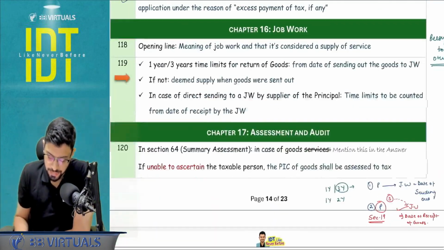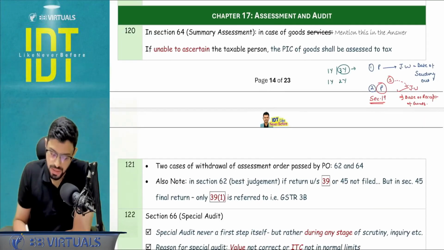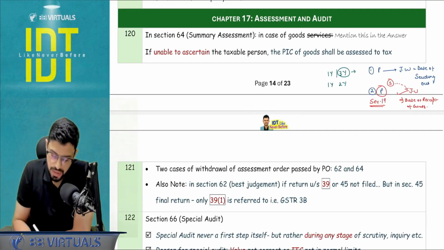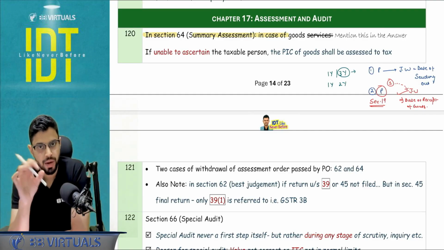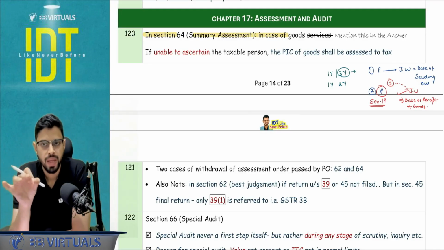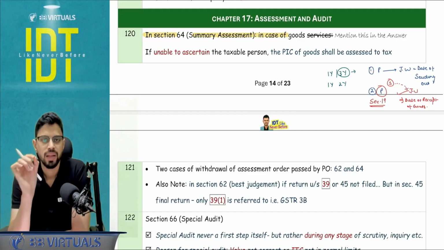Okay, next. This is okay, and yes, these were the points. Chapter number 17, assessment and audit. Section number 64, summary assessment. Sometimes they will ask you for a direct note, that write a short note on section number 64. In that case, you have to mention one point without which you will not get full marks,